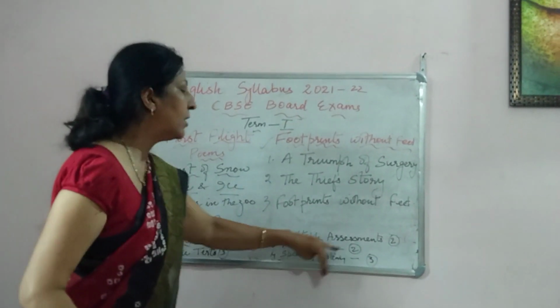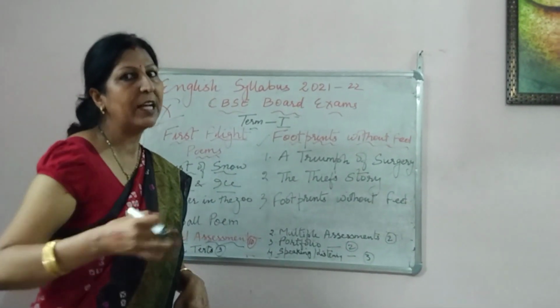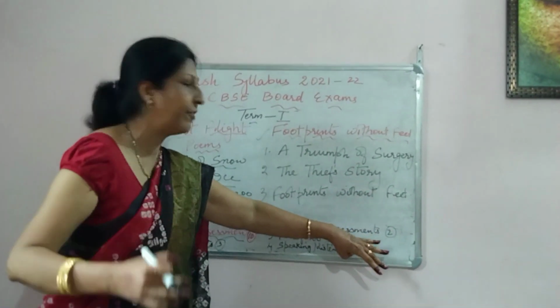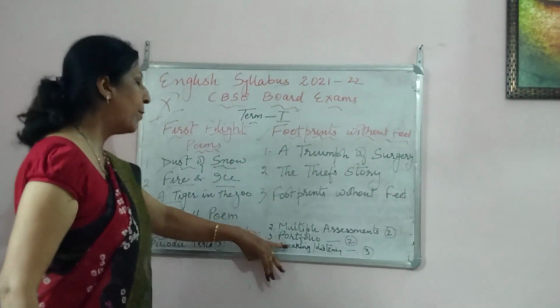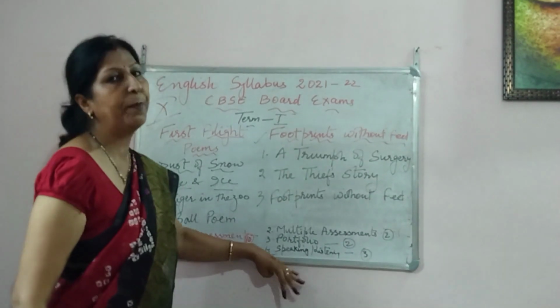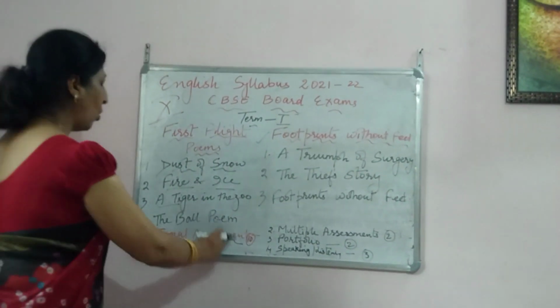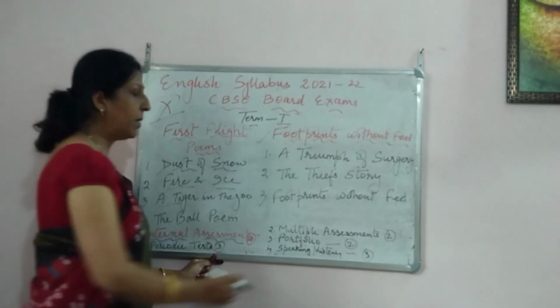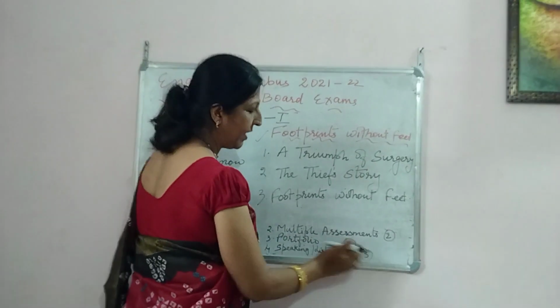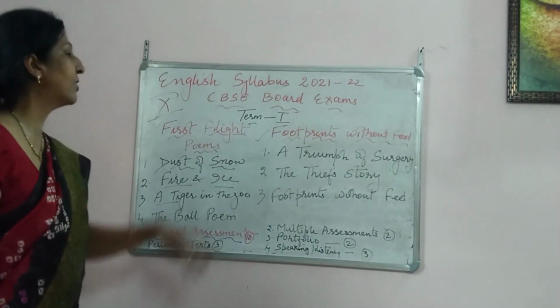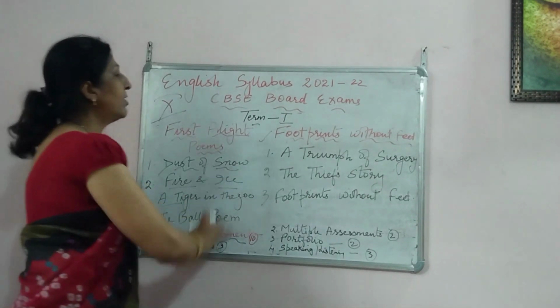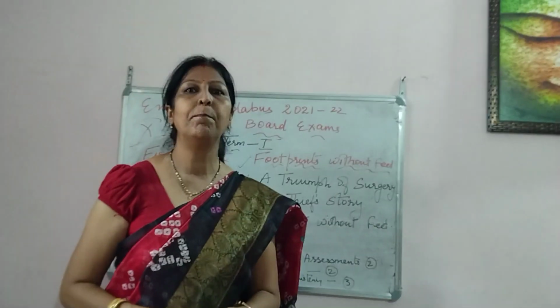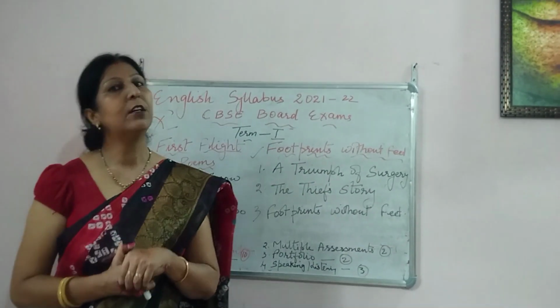Multiple assessment, all the varieties of tests and ways of assessment, 2 marks. Portfolio for 2 marks, and speaking and listening skills 3 marks. So total it comes to 10 marks: 3 plus 2 is 5, and 2 is 7, plus 3 is 10. So internal assessment, and finally this is the complete weightage for your term 1.